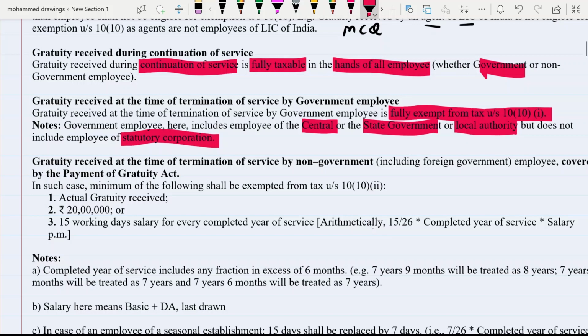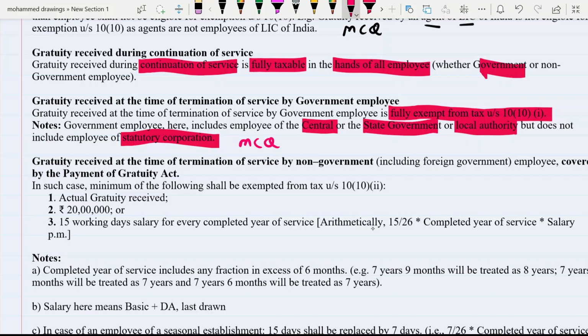So that you can also remember for MCQ purpose which type of employee can be considered as a government employee in case of gratuity. It can also be asked in such a way: which type of government employee is not considered for calculating the benefit of gratuity?